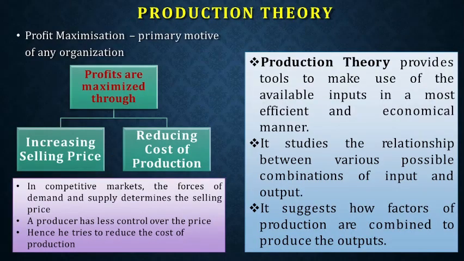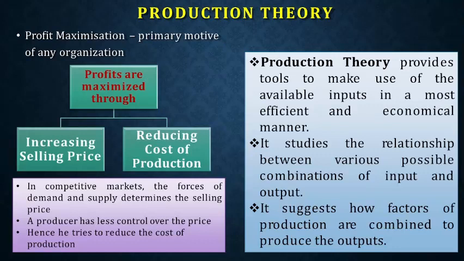So then we go to the second part. The point to be discussed is production theory. We had clearly studied what is production. Now we go to the production theory. Production theory simply means what? The primary motive of any organization while producing something will be two concepts that you see on the screen.